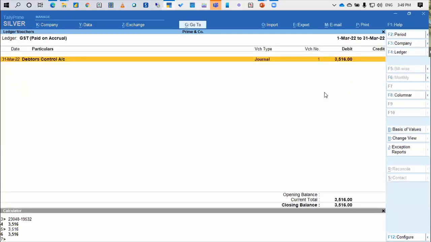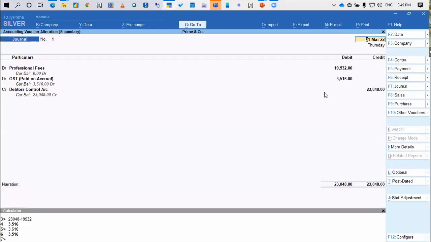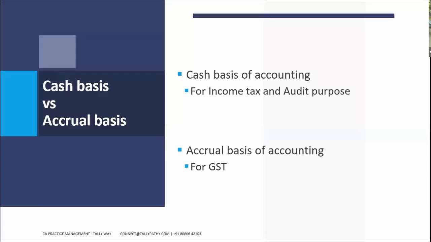On the 1st April next year, I will simply reverse this entry so that all the data, outstanding bill wise, service wise, will be available to me. And again on the next 31st March, I will see what is outstanding and I will reverse this entry. So this is a simple proposition of converting your books of accounts from accrual to cash basis, since we need to maintain on both the bases.